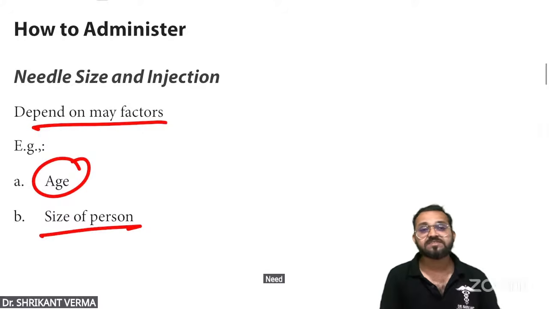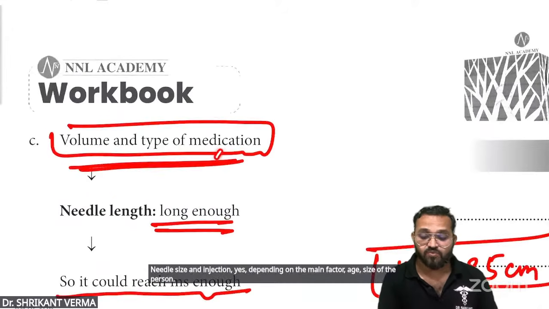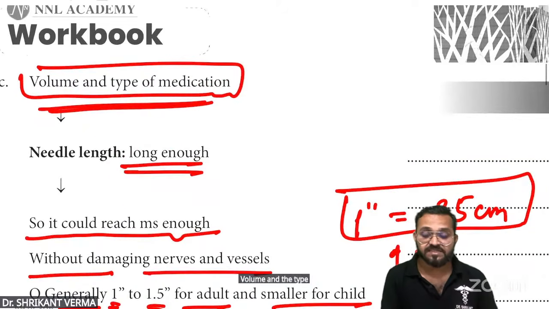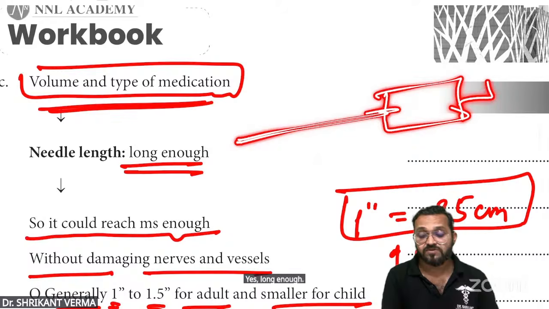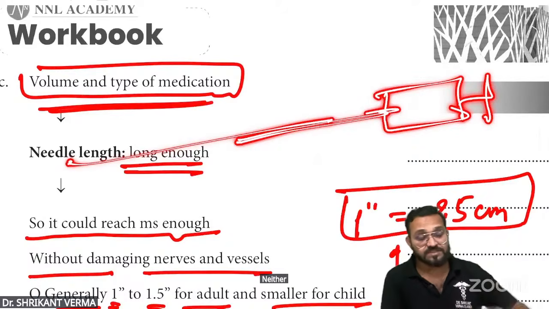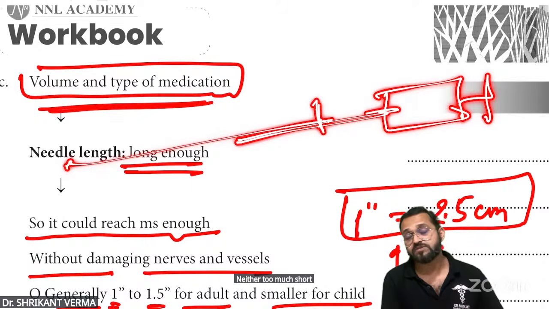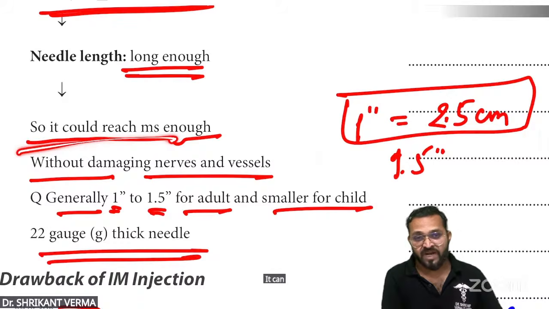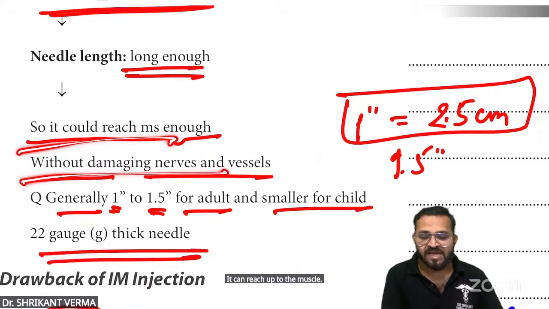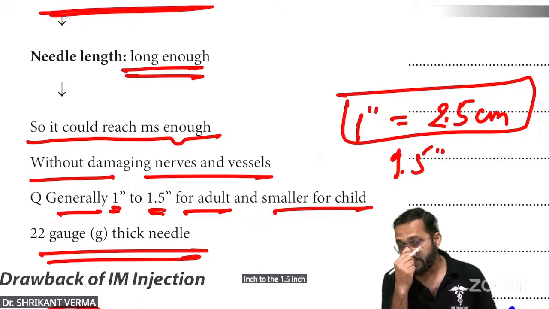Needle size in the injection depends on the manufacturer, age, size of the person, volume, and the type of the medication. Needle length should be long enough, neither too long, otherwise it will pierce the bone, nor too short, so that it does not reach the muscle. It should reach the muscle without damaging nerves and vessels. Generally, 1 inch to 1.5 inch for adults and smaller for a child.